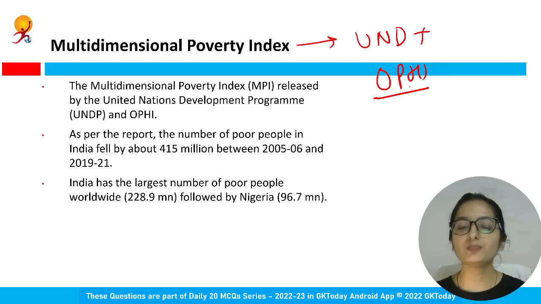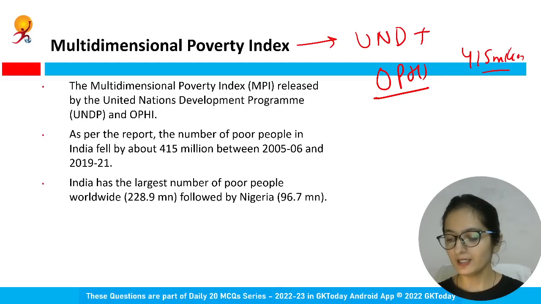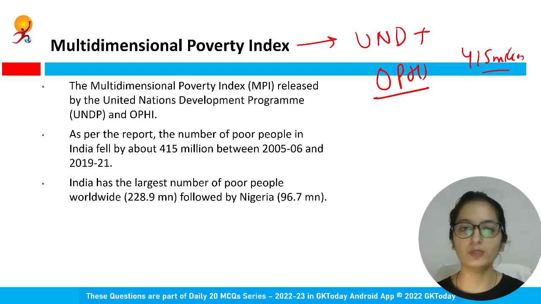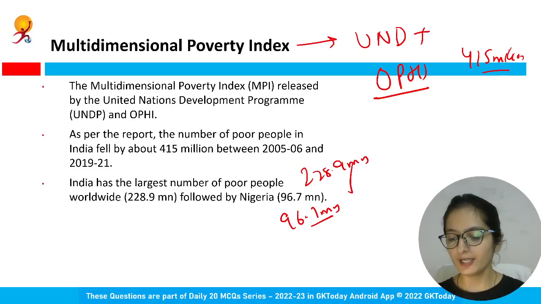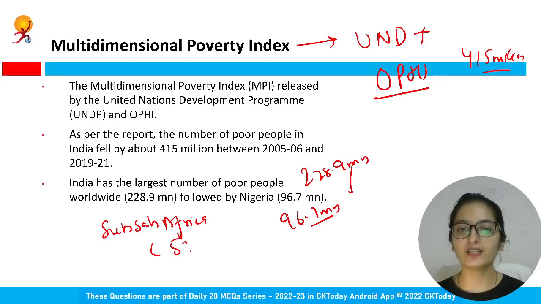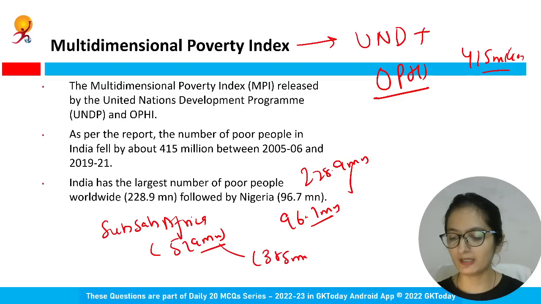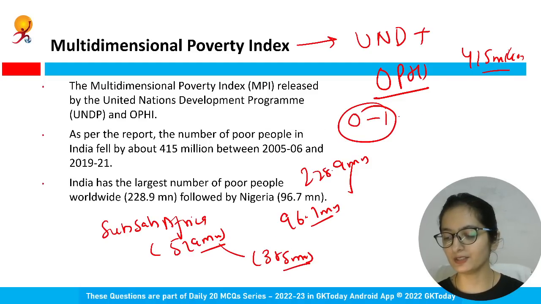This report is published by the Oxford Poverty and Human Development Initiative and the UNDP Human Development Report Office. As per this report, from 2005 to 2021, 415 million people in India exited poverty, but we still have the largest number of poor people, 228.9 million, followed by Nigeria with 96.7 million. Among developing regions, the largest number of poor people live in sub-Saharan Africa, 579 million, followed by South Asia, 385 million. The range of MPI is from 0 to 1, so the higher the number, the higher the poverty.